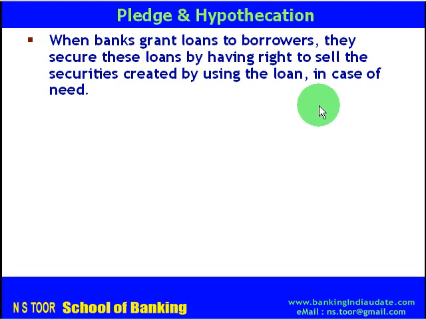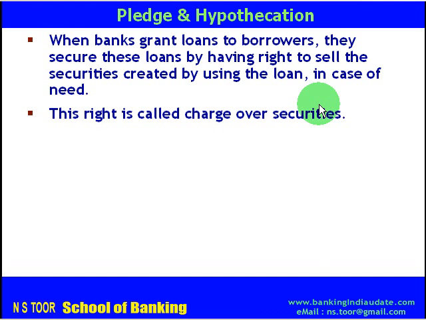Banks are granting different types of loans to the borrowers, and to secure these loans, they have a right to sell the securities which are created by using the loans in case of need. So whenever banks are giving loans, assets are created, and by way of legal documents, banks create rights in their favor to sell the securities in case of need. Now this right is called charge over the securities.